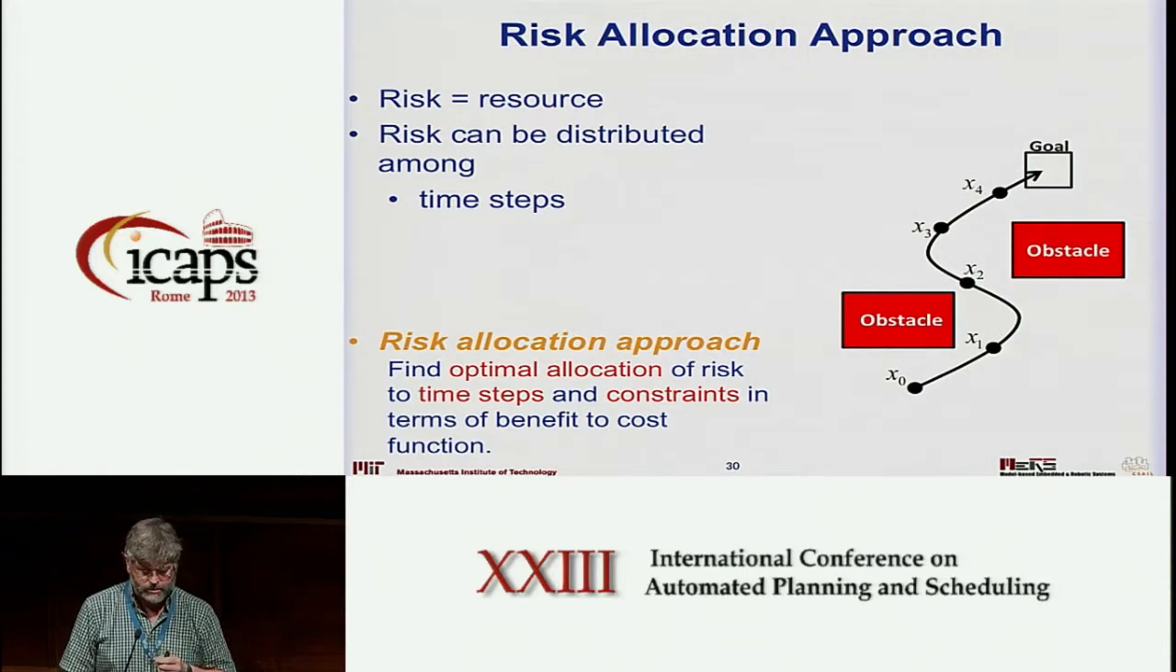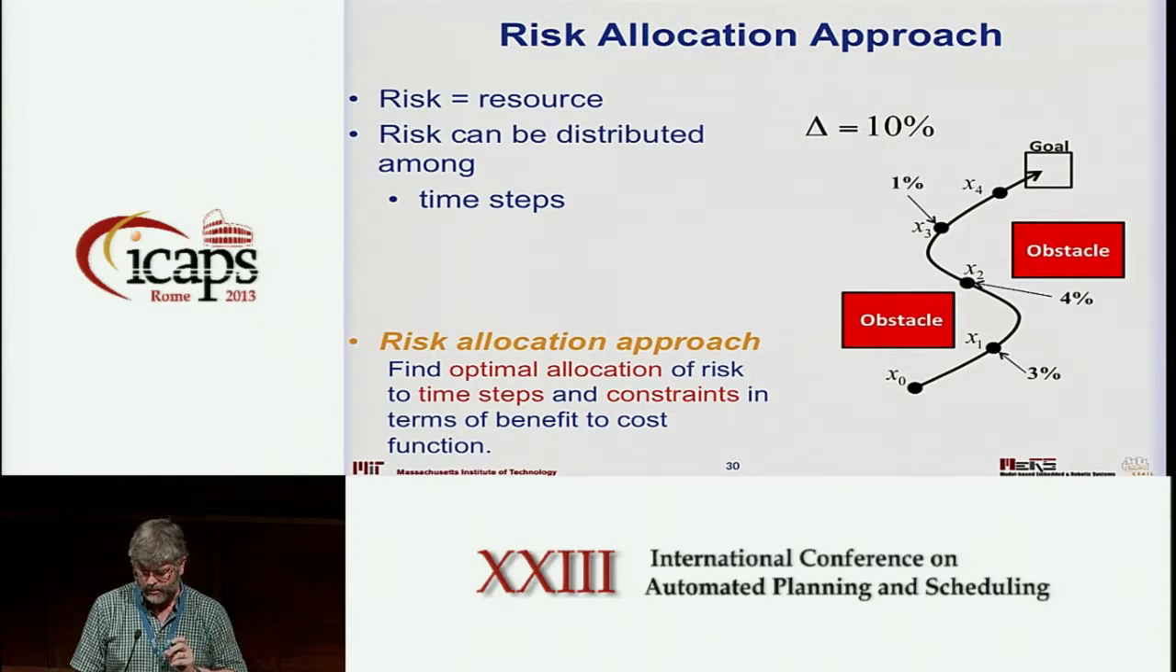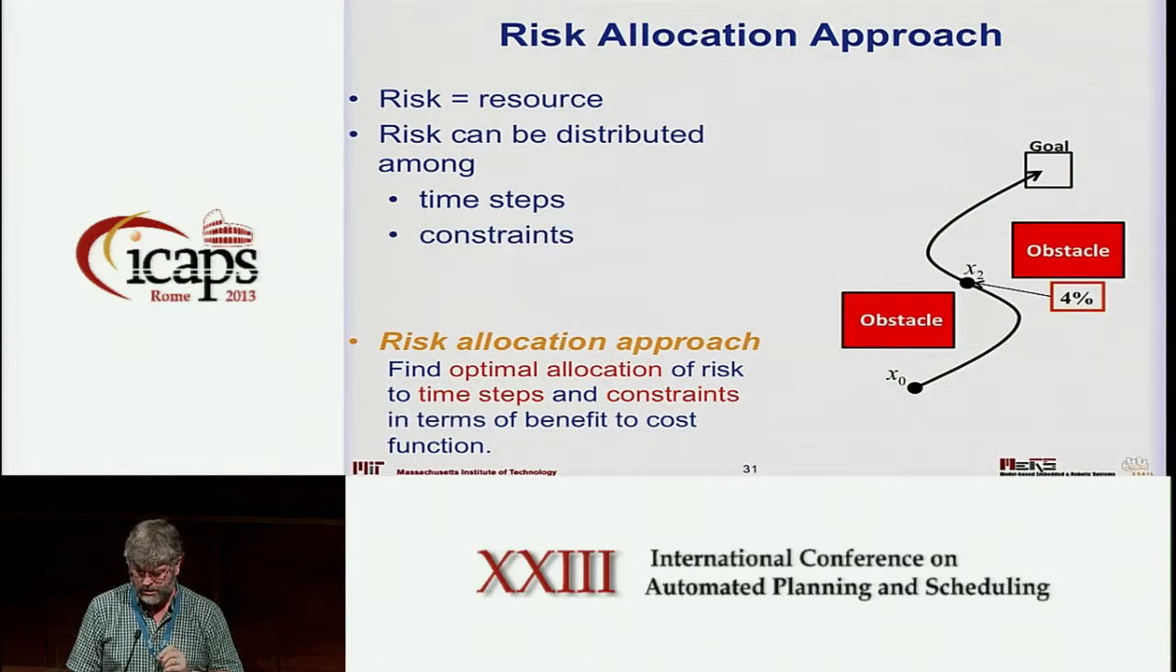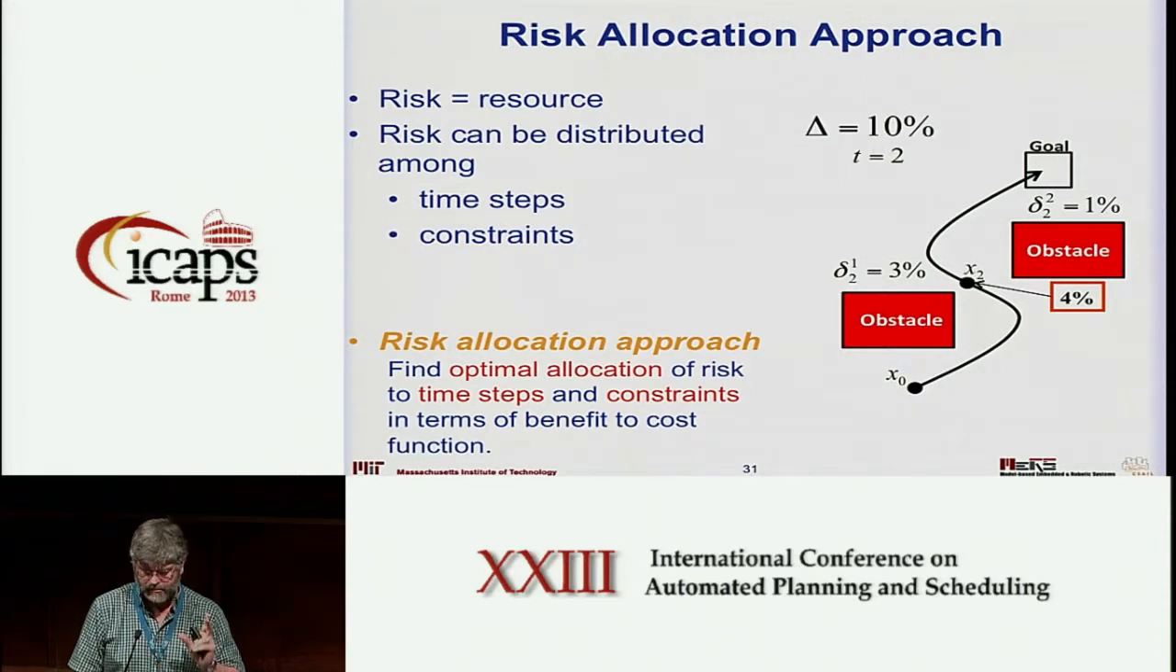So how do we do that? First, the last slide in terms of intuitions. In this case, we'll view risk as a resource. We'll then distribute the risk. So we'll take the risk, which is, for example, 10%, and then for each point in time, we'll decide how much risk we're willing to take. And then for each time point, if there are multiple constraints, we'll decide how to split that risk amongst the constraints. In these cases, the two obstacles. So we take 4%, which will be allocated here, and 3% is allocated to the obstacle on the left, and 1% is allocated to the right. And these just simply have to add up to delta or less than delta.